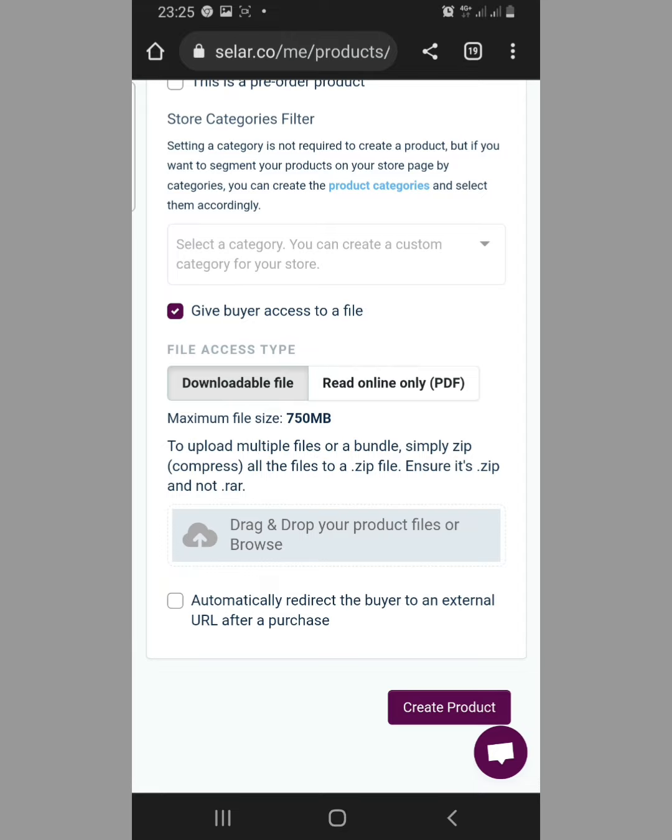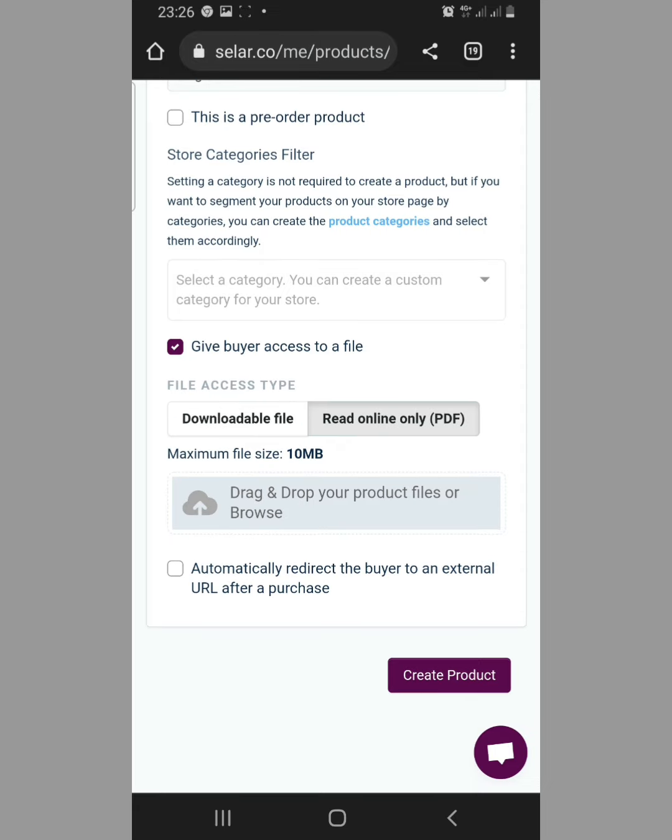Okay, if you want them to read it online without downloading it, you select read only. That's PDF file. They will just read it online without downloading it. They will not have access to download it on their mobile phones or their computer. And the maximum you can download is 10 megabytes if you want a read only file.